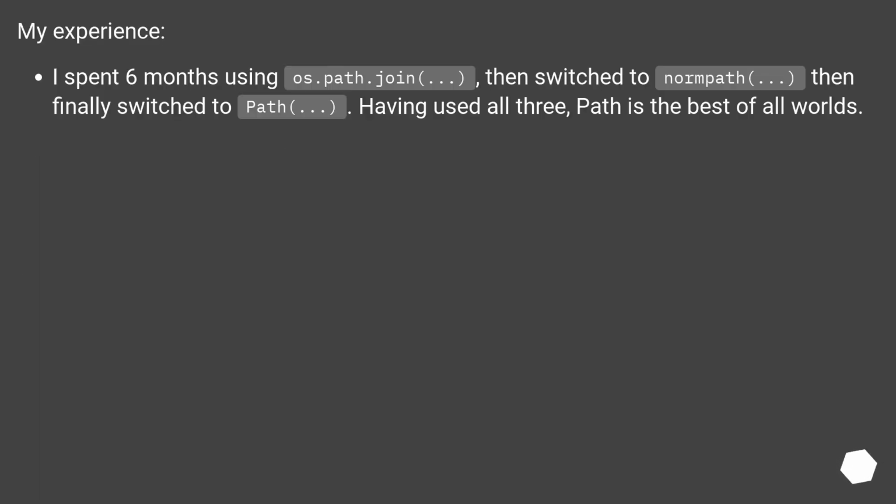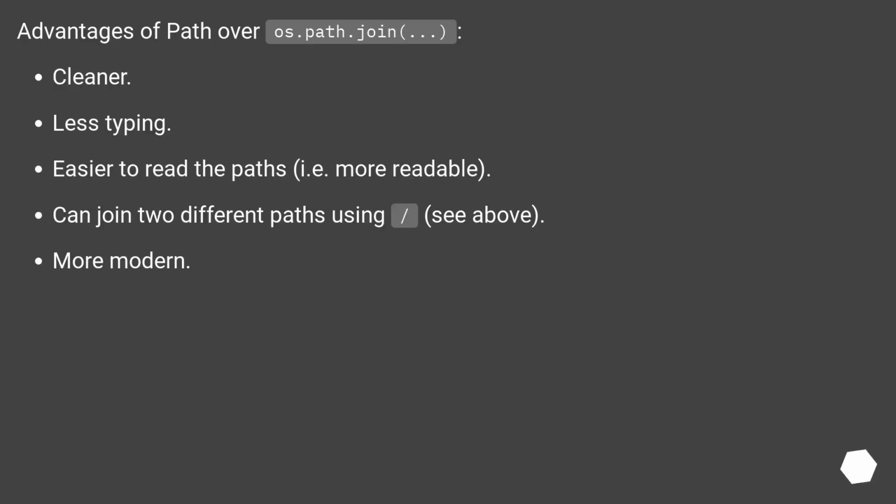My experience: I spent 6 months using os.path.join, then switched to normpath, then finally switched to Path. Having used all three, Path is the best of all worlds. Advantages of Path over os.path.join: cleaner, less typing, easier to read the paths, more readable, can join two different paths using the slash operator. See above. More modern.